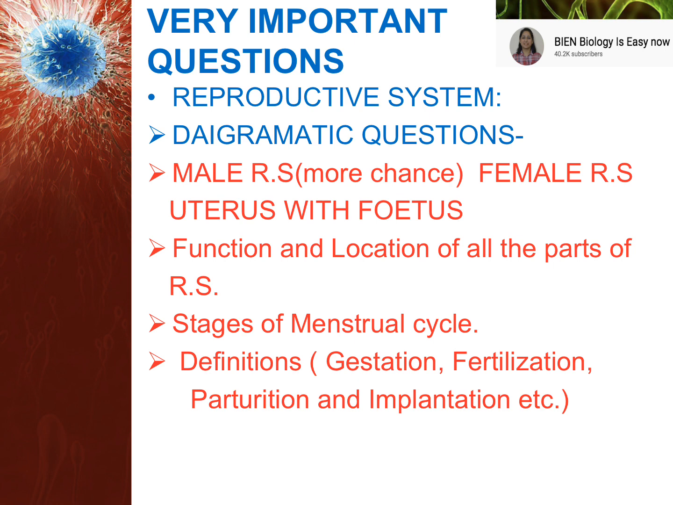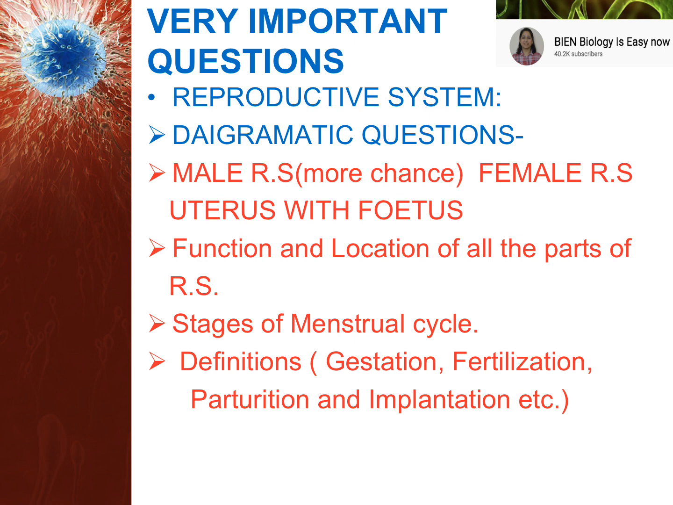Very important questions. Now I have jotted down the very important pointers related to all the chapters. The first is the reproductive system. Diagrammatic questions are very important. Male reproductive system, female reproductive system, and yes, in many papers there was a uterus with the fetus present in it. They have asked the kids to label it. So in that you would have to label placenta, amniotic fluid, amnion. So these were the labelings which were there.